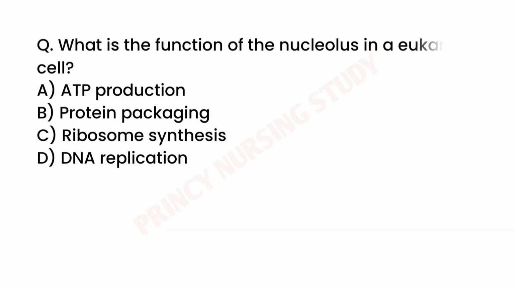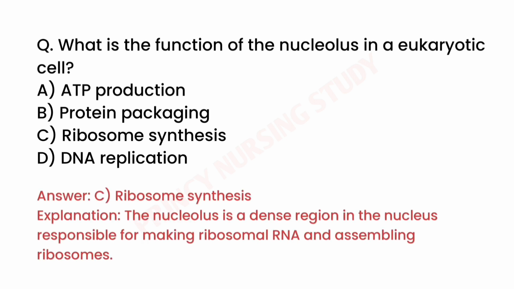Next question. What is the function of the nucleolus in a eukaryotic cell? Correct answer is C. Ribosome synthesis. The nucleolus is a dense region in the nucleus responsible for making ribosomal RNA and assembling ribosomes.